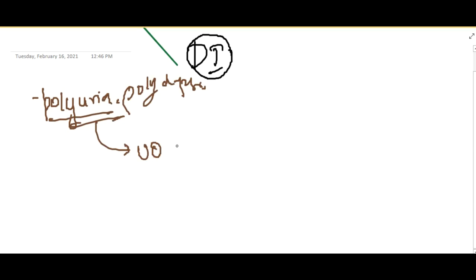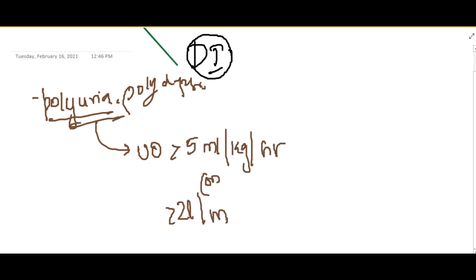Polyuria is if urine output is more than 5 ml per kg per hour, or if it is more than 2 liters per meter square per 24 hours, then you can call it polyuria. Right? This polyuria is a feature of diabetes insipidus.